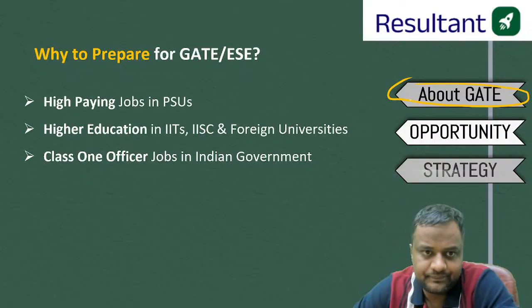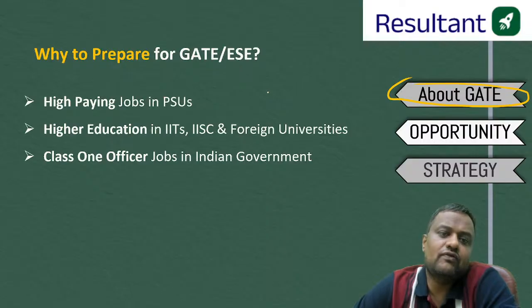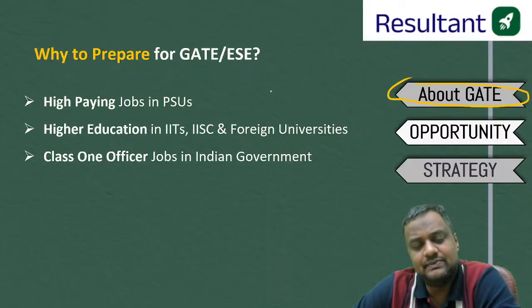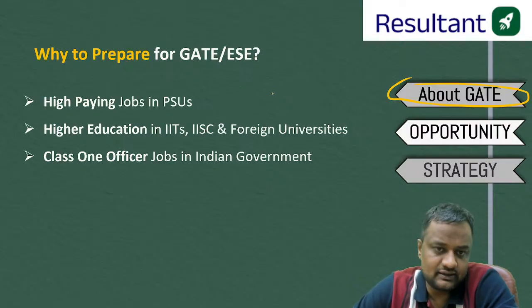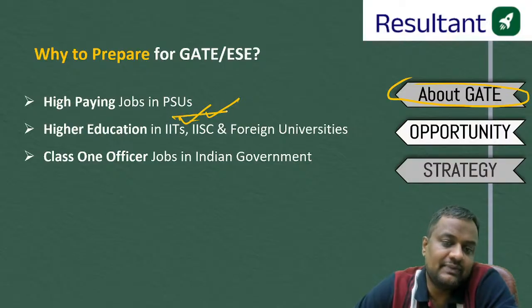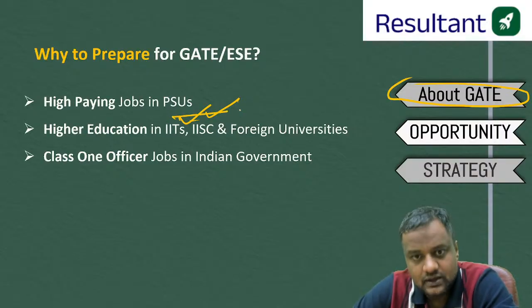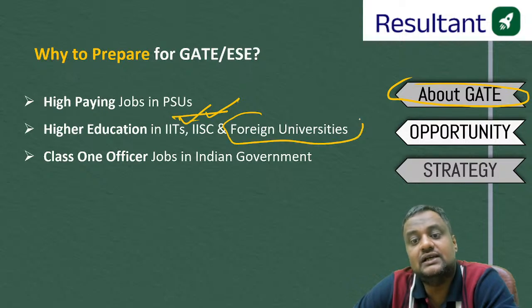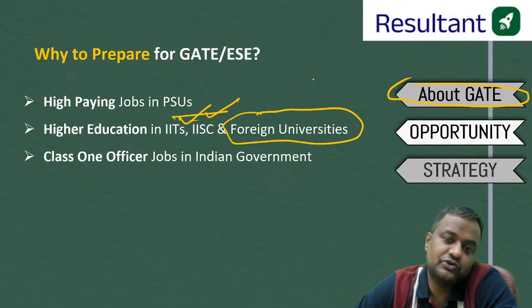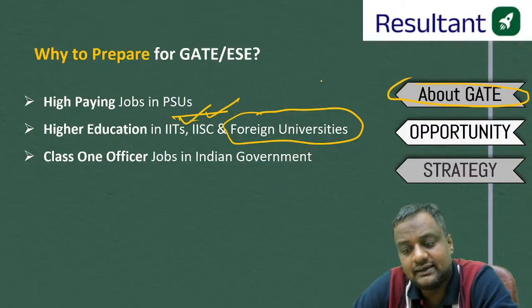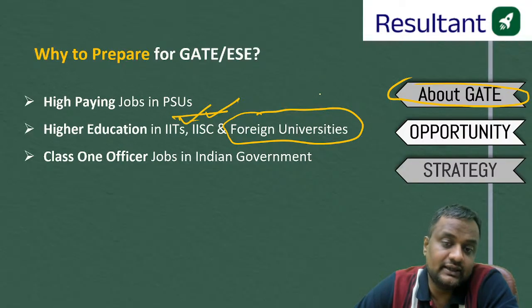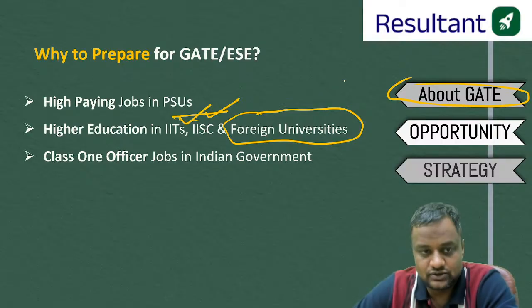Now opportunity. Guys, from GATE, the wide opportunities are PSUs like NTPC, HPCL, IOCL; there are other PSUs also which take the GATE rank. Of course, in IITs and IISc, you will get MTech admission through the GATE score. There are foreign universities, particularly in Singapore and Germany, like the Technical University of Munich, Nanyang Technological University, and other top universities with a global ranking under 200, that also take MS program admissions with a decent scholarship from the GATE score.